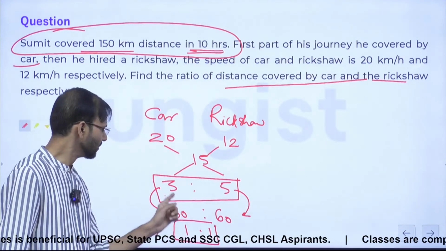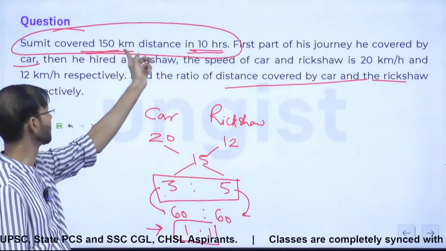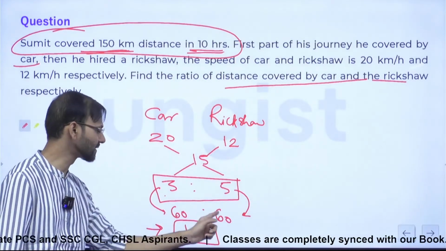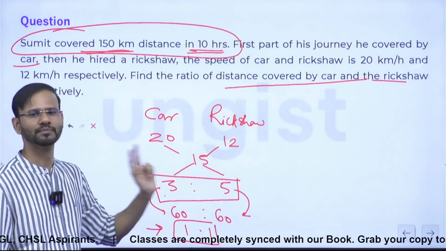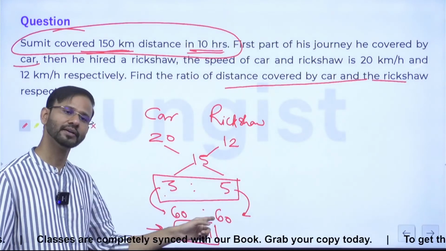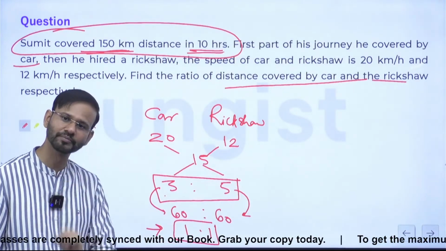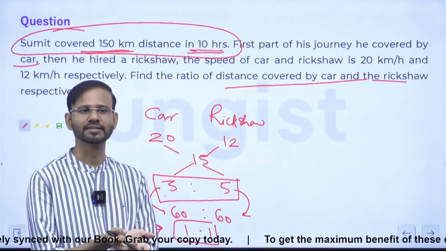But एक बात का ध्यान रखिएगा. Here the total distance is 150 kilometer. These are not the exact distances that he has covered while traveling with car and the rickshaw. Right? Because this total is what, 120? The total has to be 150. Right? How come you can get 150, guys?